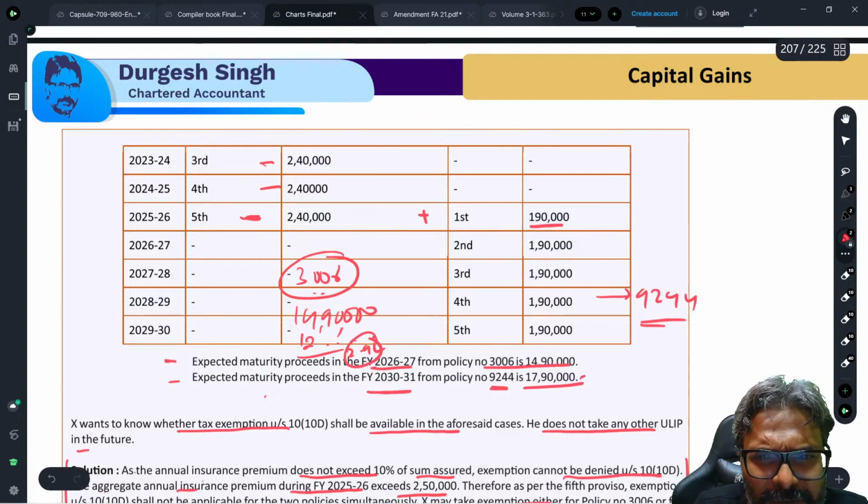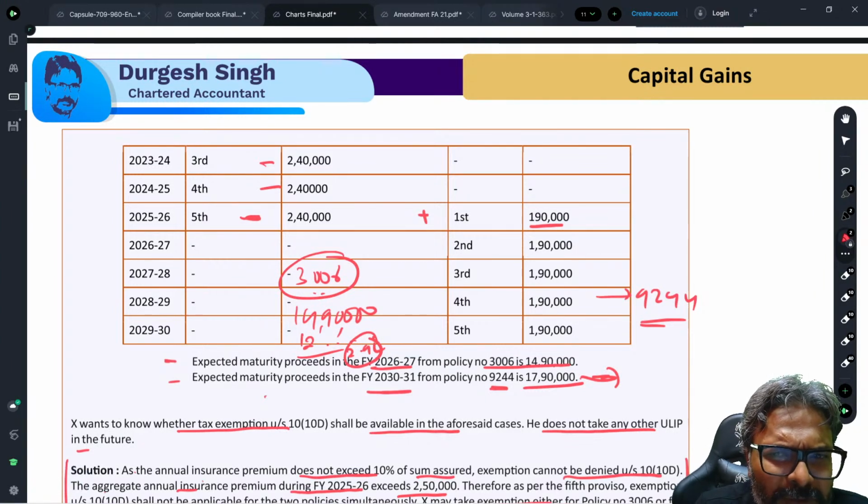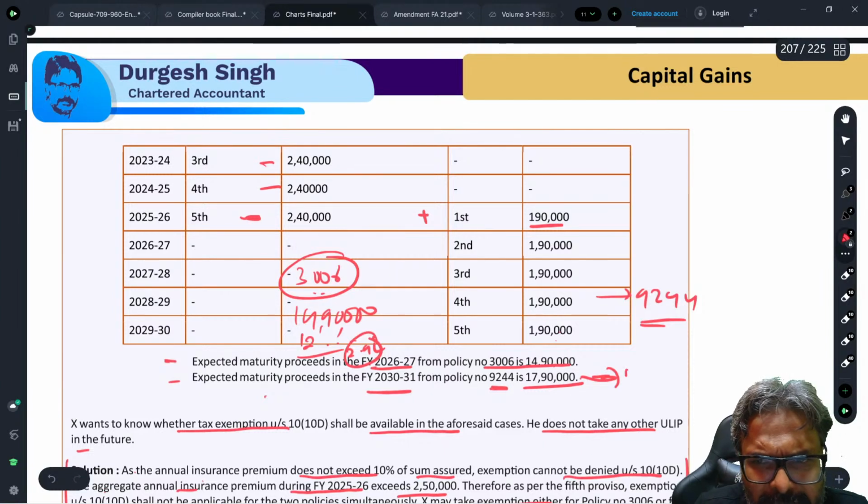Whereas if I think of this one, the next policy is 17.9 lakhs. So if I do this 17.9 lakhs minus this 5-year premium. Ritu, can you give me the answer? 17.9 lakhs minus the premium amount. Then the capital gain is 8.4 lakhs.